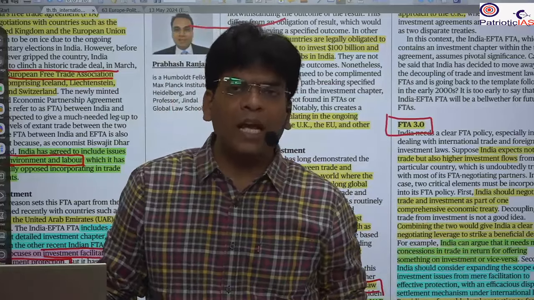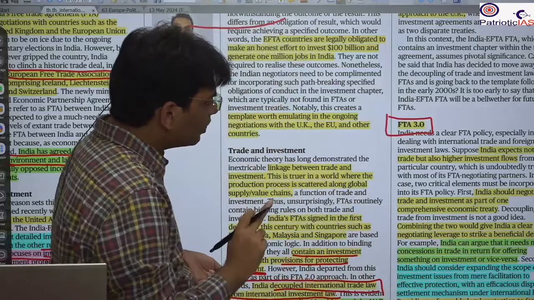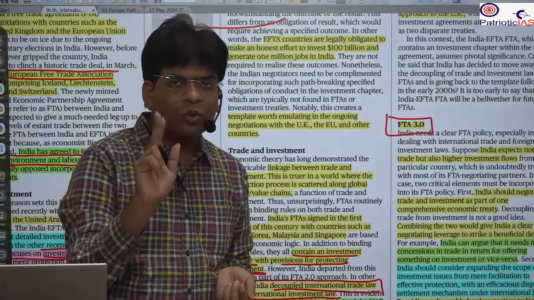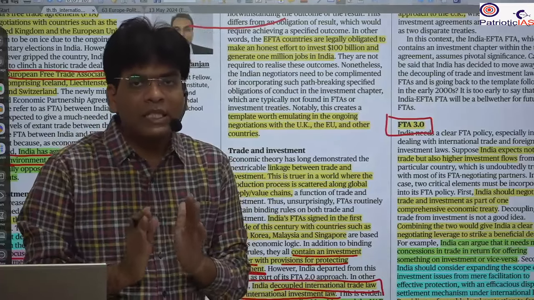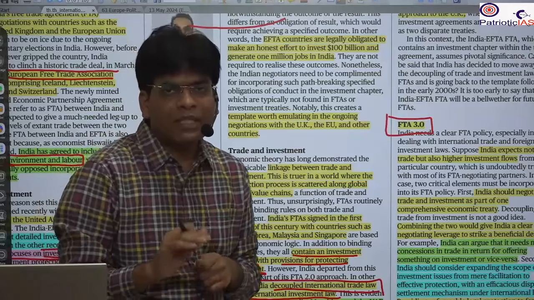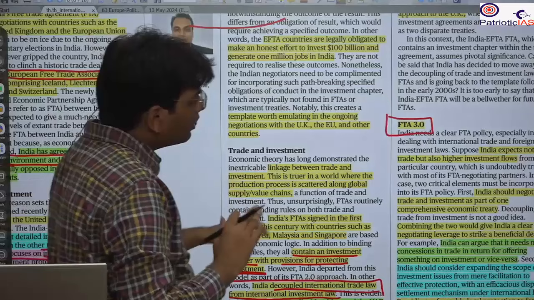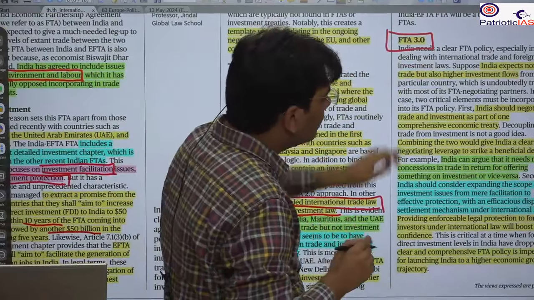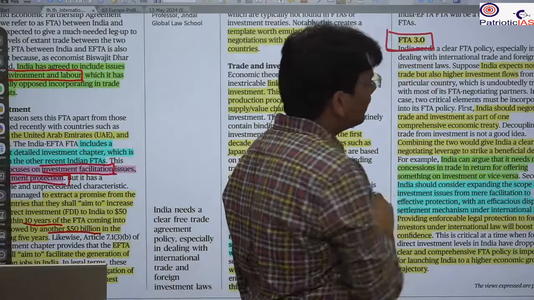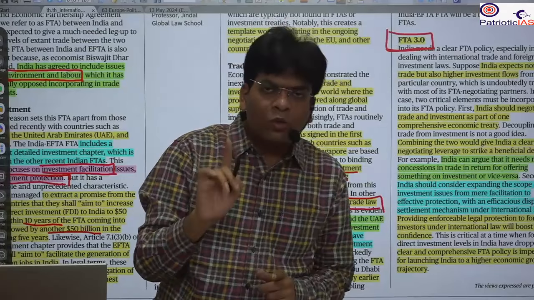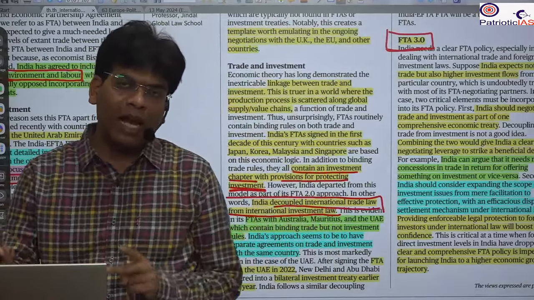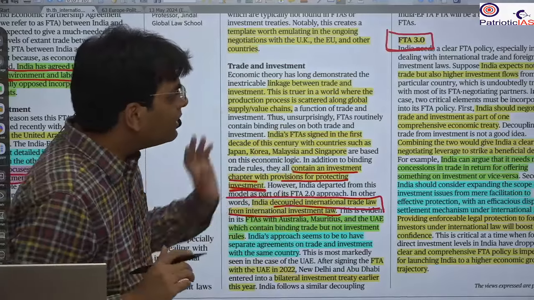You have to take the help of others, and that's why in globalization you cannot do it in isolation. You need different types of companies, different types of investment, and that's why trade cannot be separated from investment. And that's why the writer wants to say that you should include both trade as well as investment in your free trade agreement.